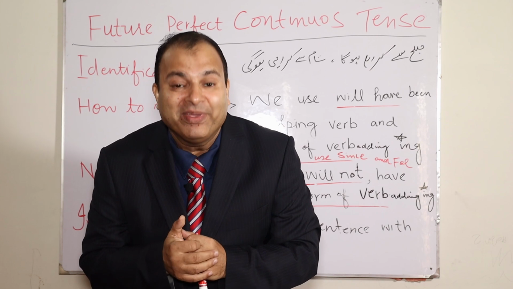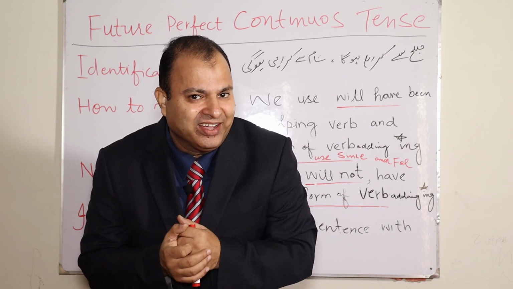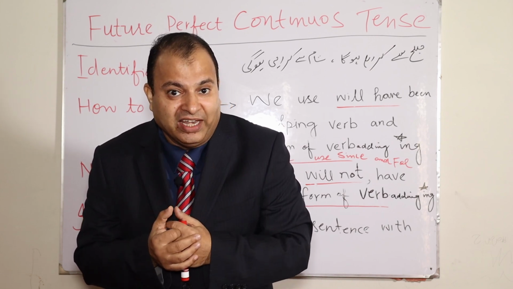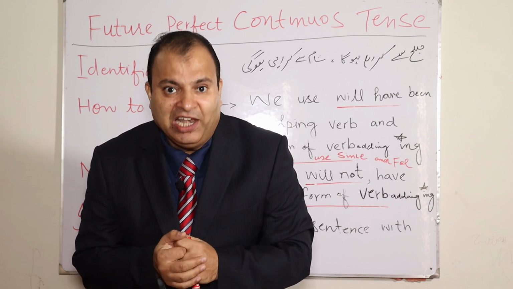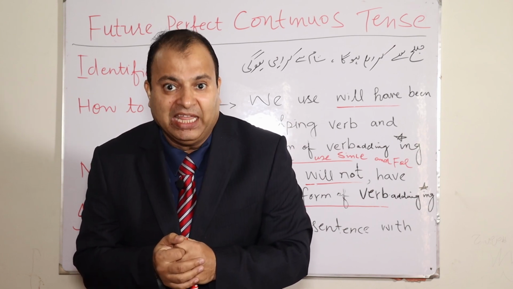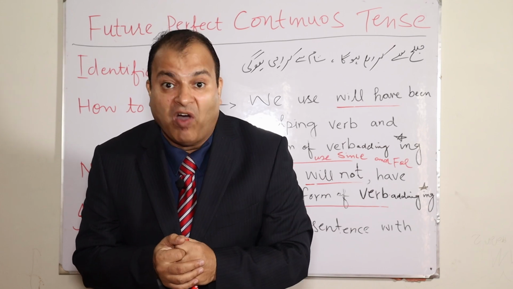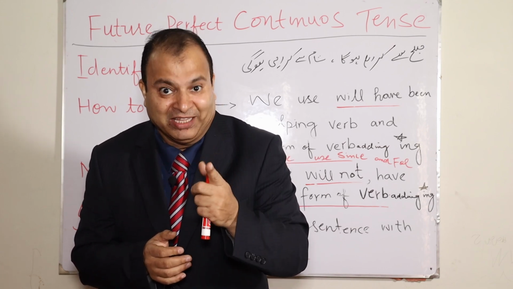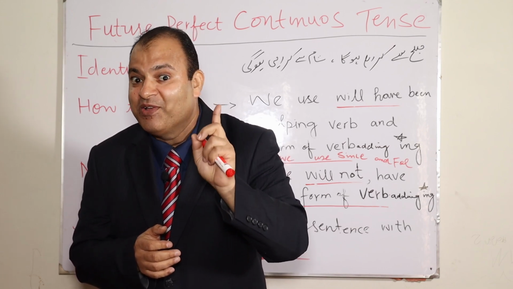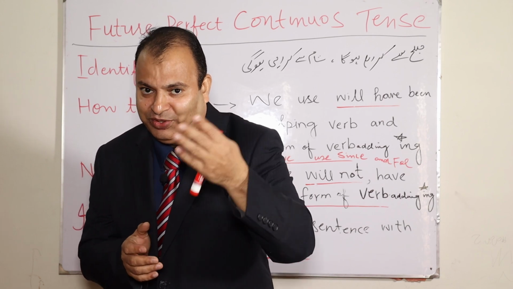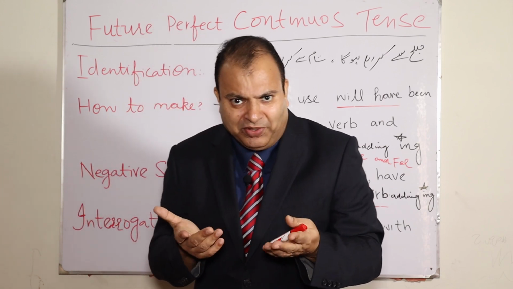क्या आप एक माह से शादी की तैयारियां कर रहे होंगे? How would you say it? क्या आप means you. Will you have been making marriage preparations for 1 month? For 1 month. So we will not use since. We will use for 1 month. I've just given a trick to you. Isn't it? So simple, so easy.